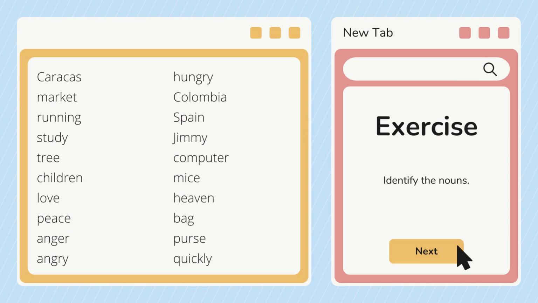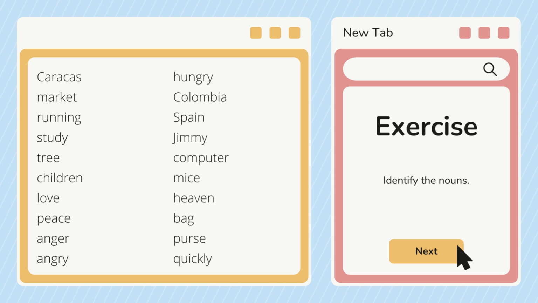Here we have some exercises. This is easy because we are going to identify the nouns. We have a list of words and you have to identify which ones are nouns. We have some nouns, some verbs, some adverbs, and some adjectives, and you only have to identify the nouns. You can pause the video for maybe 30 seconds or 1 minute. This is very easy to do. After that, you can unpause the video and I will tell you the answers of each one of those.